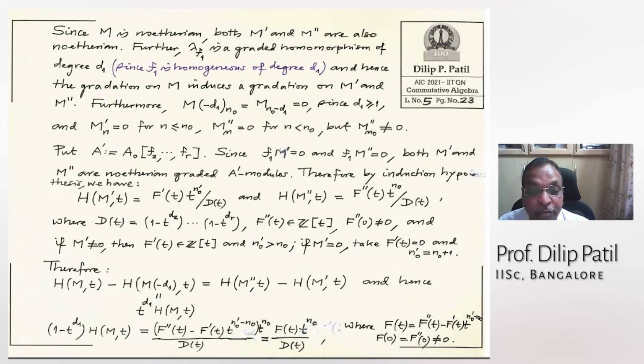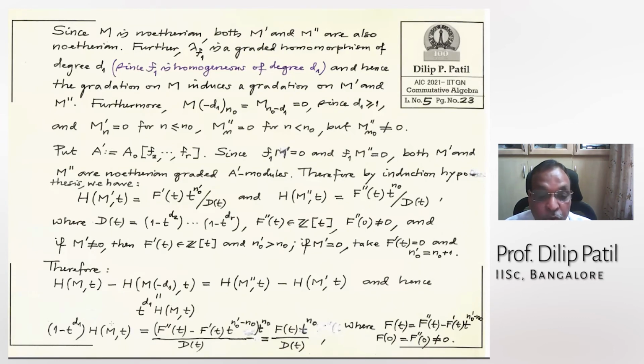And what is the relation between them? It's only shifting, not twisting, shifting. So this one will get added d_1, so this one is t^{d_1} times the Hilbert series. Now you simplify, it's only the calculation.